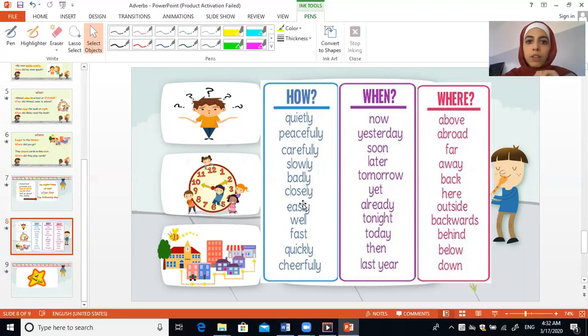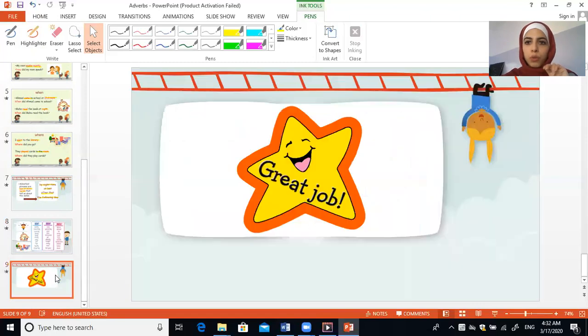Down. So here are some words about how, and these are all adverbs. When, these are all adverbs, and where, these are all adverbs too. So this is about adverbs. Either I have one word describing how, when, or where, or I'm gonna have adverbial phrases, like two or more words together. Now you're gonna watch a video, and then we're gonna do a small exercise in your booklet.